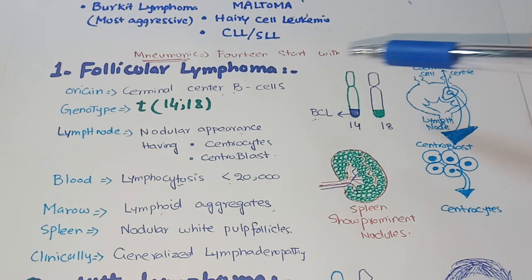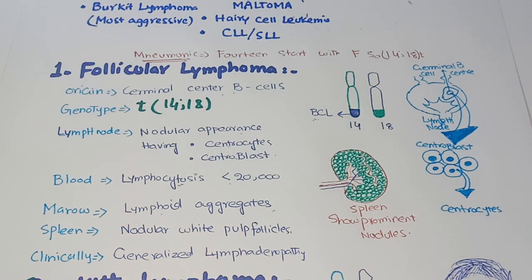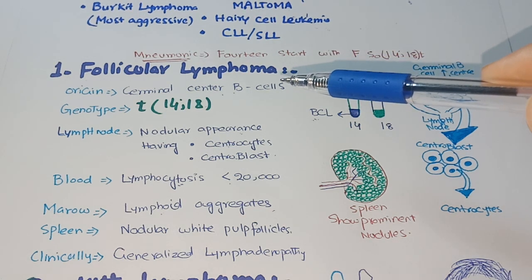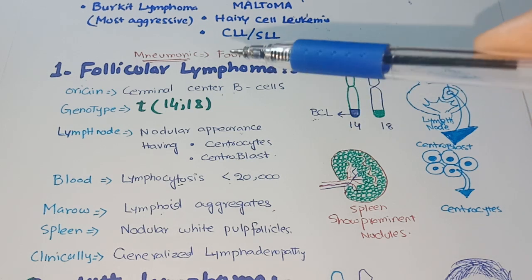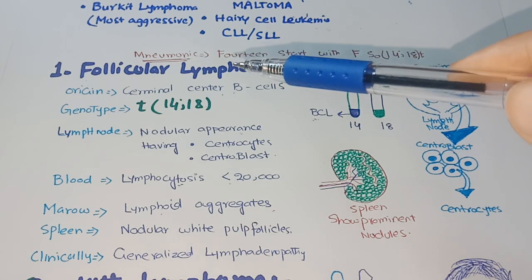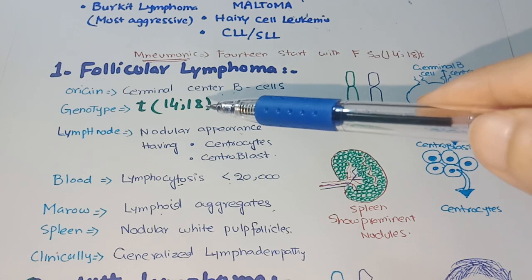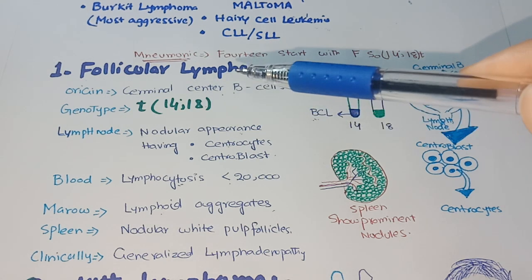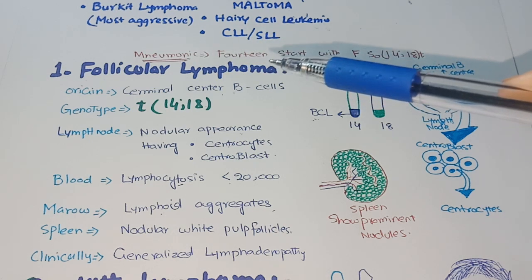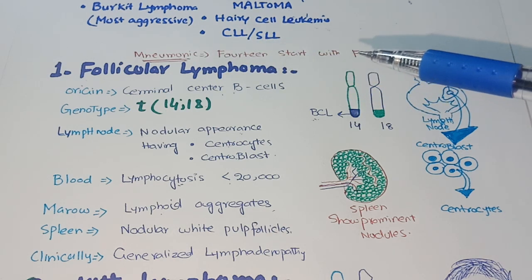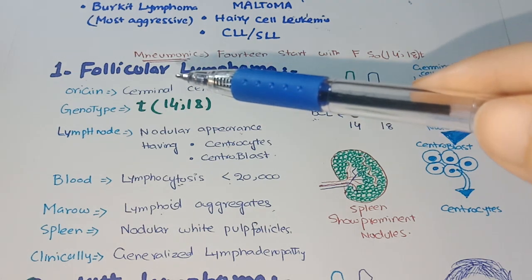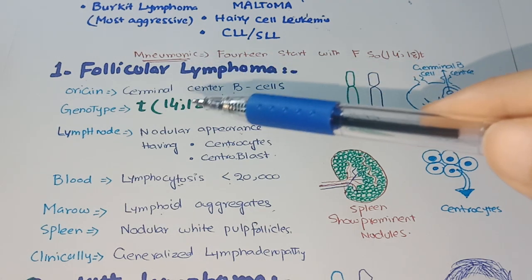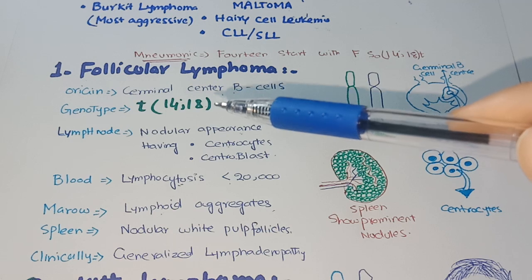First is follicular lymphoma. Follicular lymphoma arises from the germinal center B cells, meaning B cells which are present in the germinal center of the follicle. Follicular lymphoma arises when there is a t(14;18) translocation. It can best be memorized through the mnemonic: 14 starts with F, and F stands for follicular lymphoma. So in follicular lymphoma there is a t(14;18) mutation.